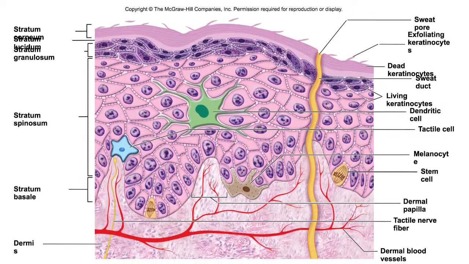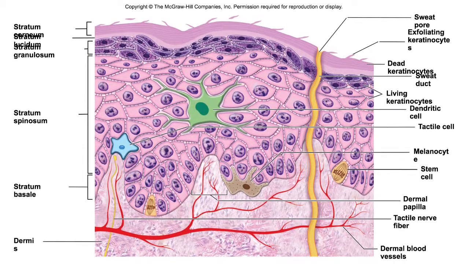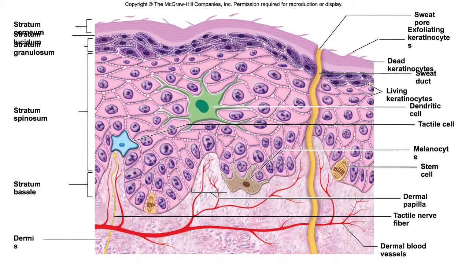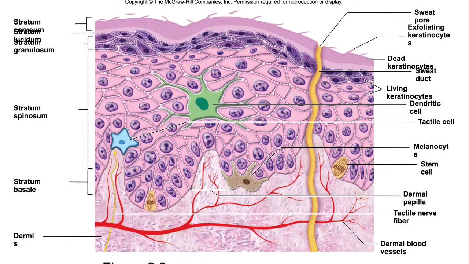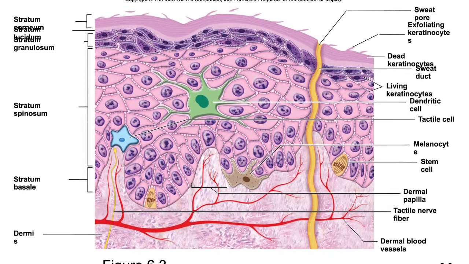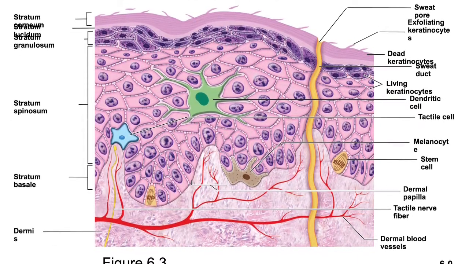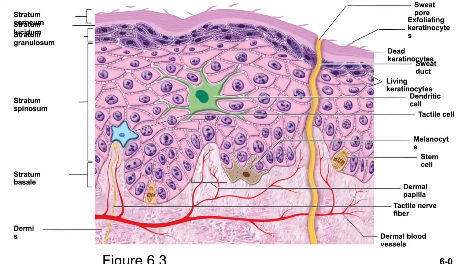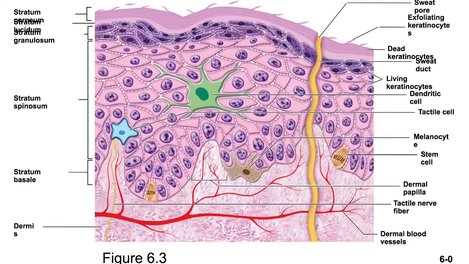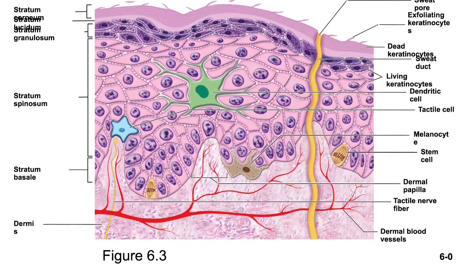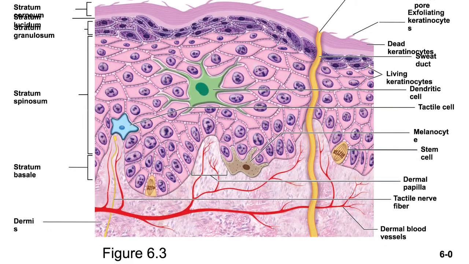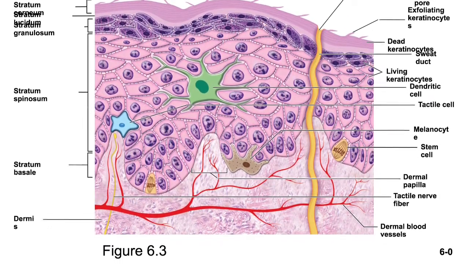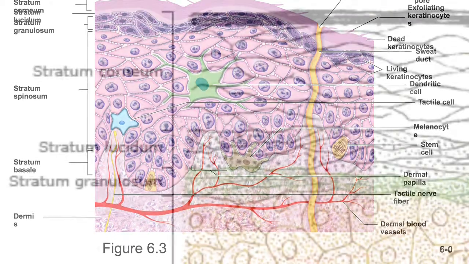Tactile Merkel cells are found in the basal layer of the epidermis. They are touch receptor cells associated with sensory nerve fibers. Next are dendritic cells. They are macrophages originating in bone marrow that guard against pathogens. They are found in stratum spinosum and granulosum. They stand guard against toxins, microbes, and other pathogens that may penetrate skin.